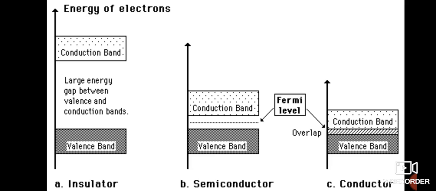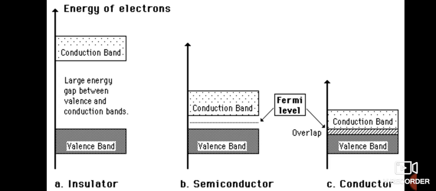What is conduction band? Outermost filled energy band is called valence band, and the next empty band in which the electron flows is called conduction band. That means valence bands are filled bands and conduction bands are empty bands.